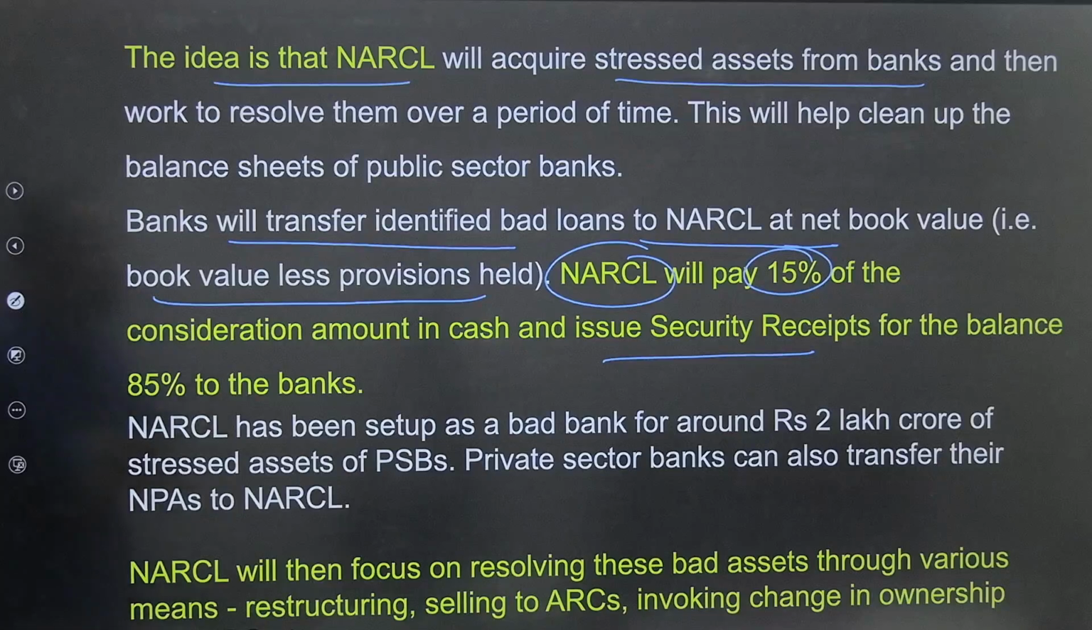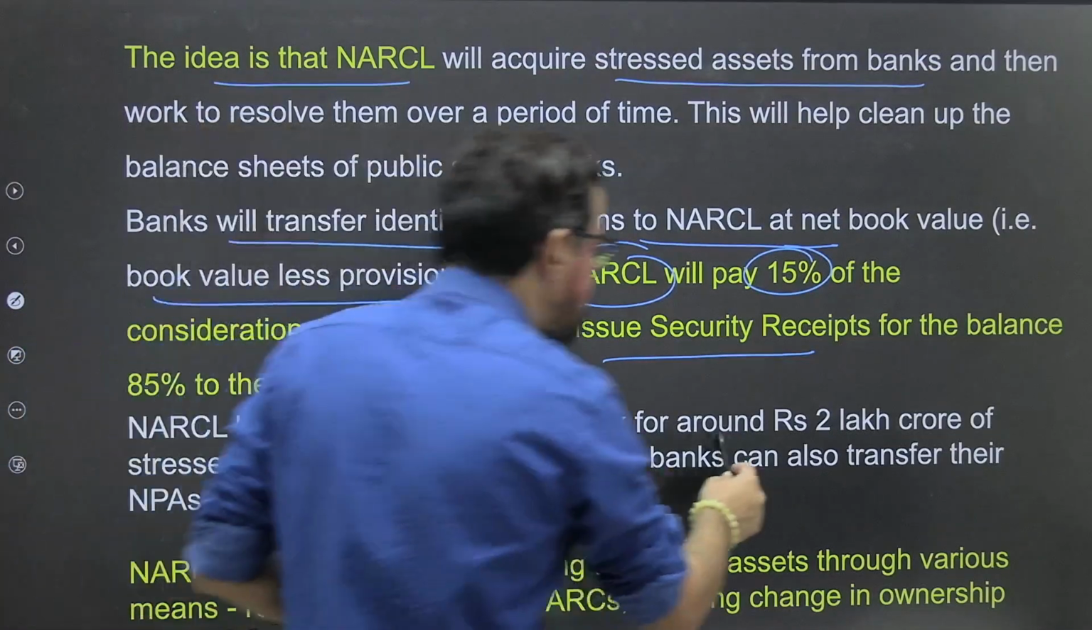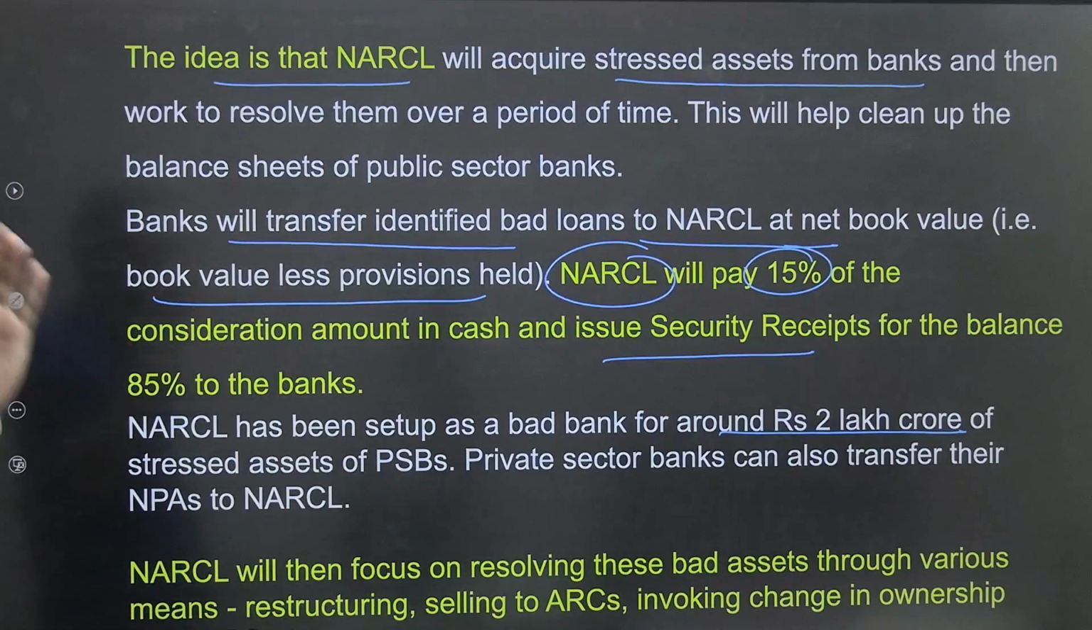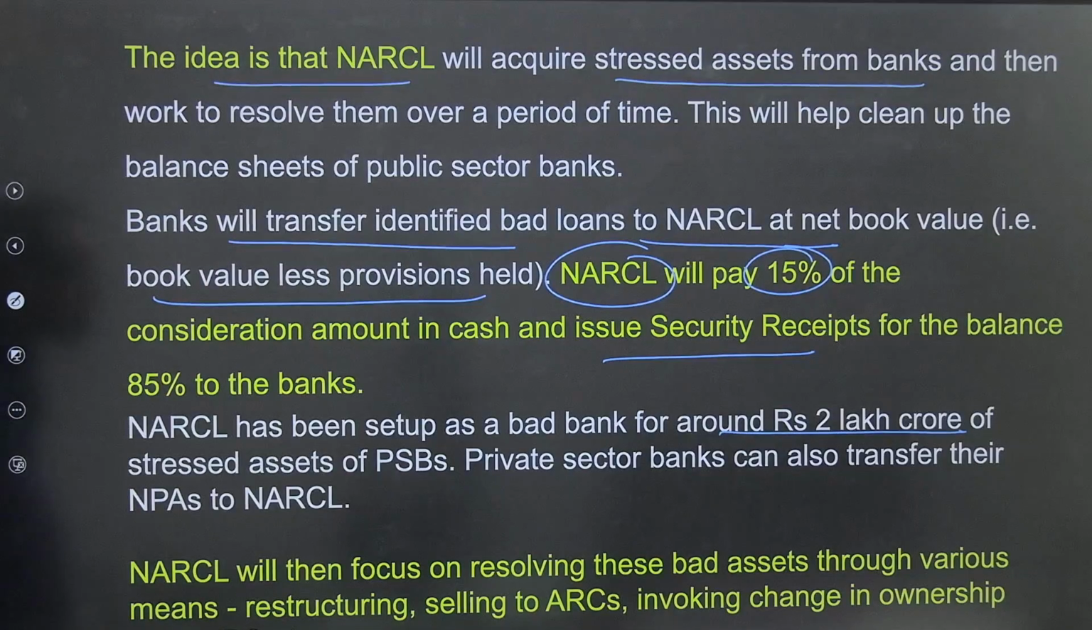NARCL has been set up as a bad bank around 2 lakh crore rupees of stress asset of public sector bank. Private sector bank can also transfer their NPAs to NARCL. The NARCL will then focus on resolving these bad loans or bad assets through various means: restructuring, selling to ARCs, invoking a change in ownership under the IBC, etc.